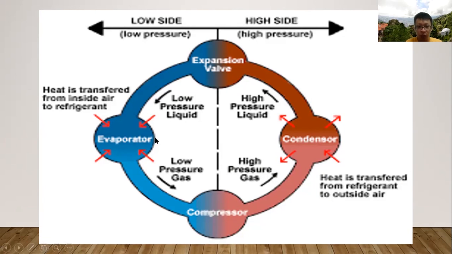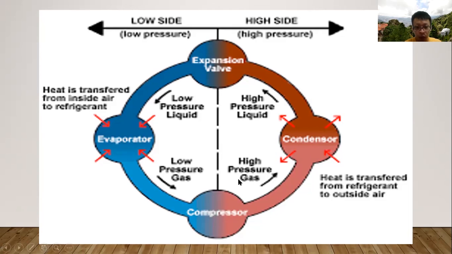The refrigerant inside this loop has a lower temperature than the refrigerated area, so the heat is transferred from the higher temperature area to the lower temperature area. Then the refrigerant will be compressed. As we know, pressure is directly proportional to heat, so with an increase of pressure, there will be an increase of heat also.